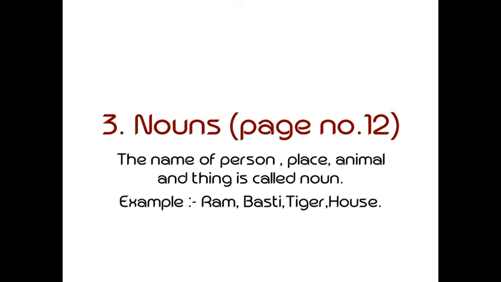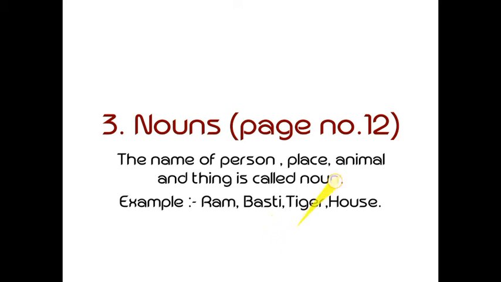So in this definition you will come to know that name of person. Here in the example as given, name of person is Ram. So that can be any name, name of your names also, that is the name of any person, that is the noun. Name of any place, not only Basti, Agra, Delhi, whatever place you are writing, that is the name of place, that is also noun.